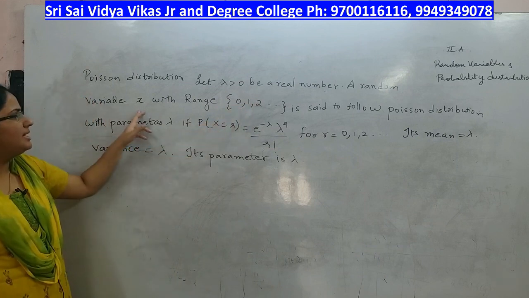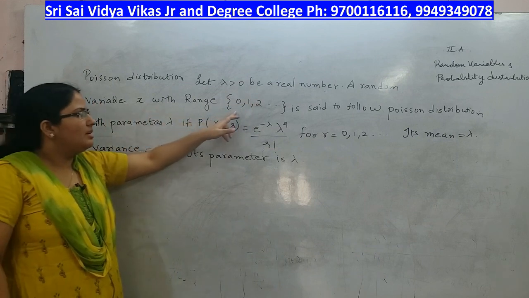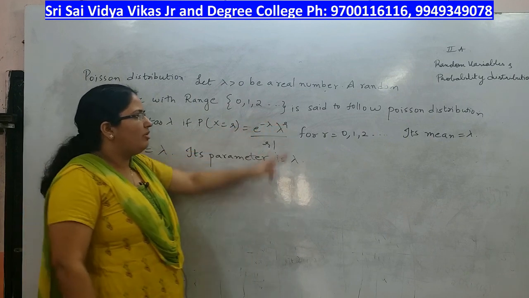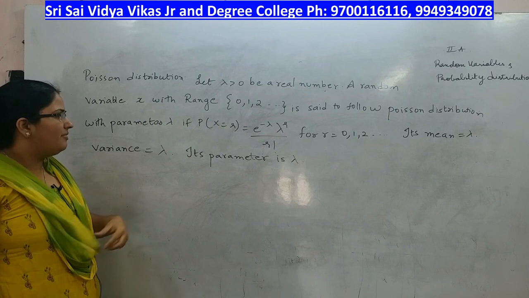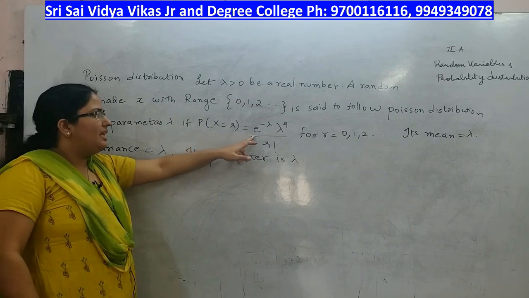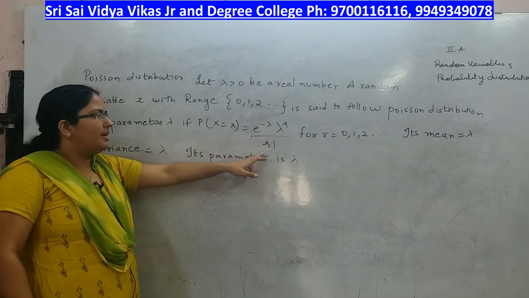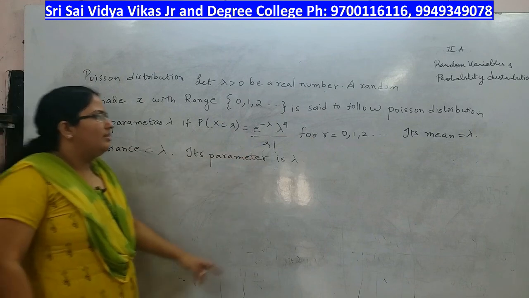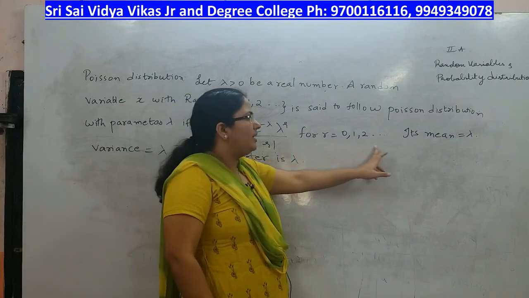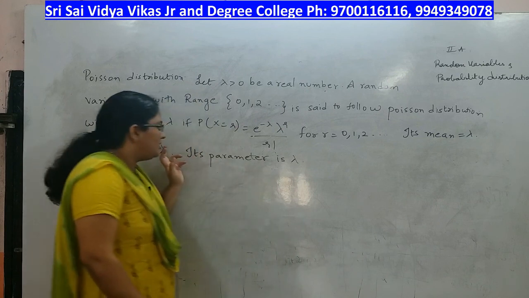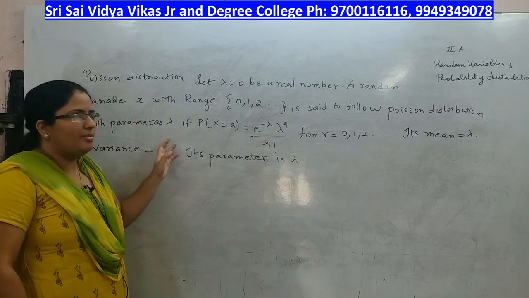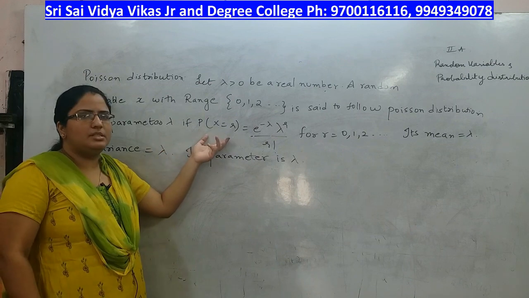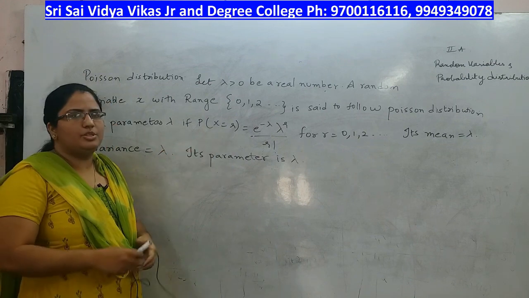A random variable x with range 0, 1, 2 and so on is said to follow Poisson distribution with parameter lambda if p of x is equal to r is e power minus lambda, lambda power r by r factorial, for r is equal to 0, 1, 2 and so on. Its mean is lambda, variance is also lambda, its parameter is lambda. When we work out problems, you will understand how we are using this Poisson distribution.